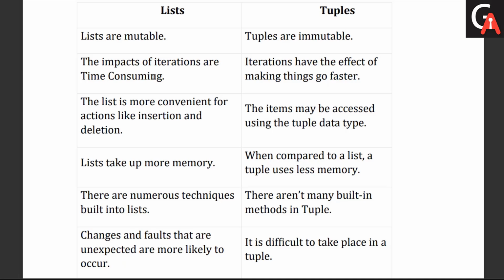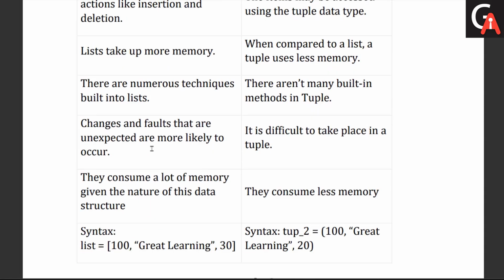Again, the next difference is that unexpected changes and faults are more likely to occur in lists. Meaning, if we accidentally add an element which should not be there, lists are susceptible to that.